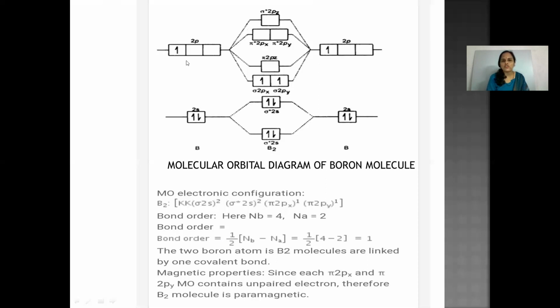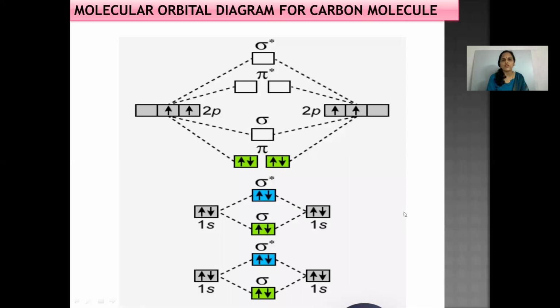So this is how you will draw this molecular orbital diagram. You will put the energy level here, and draw the energy levels from lower to higher energy. Two boron atoms combine, and their atomic orbitals combine resulting in the formation of molecular orbitals there. Let's see for carbon molecule.